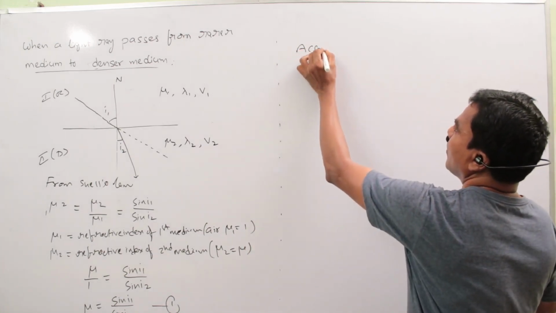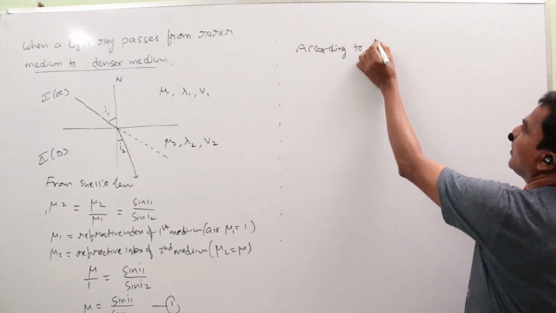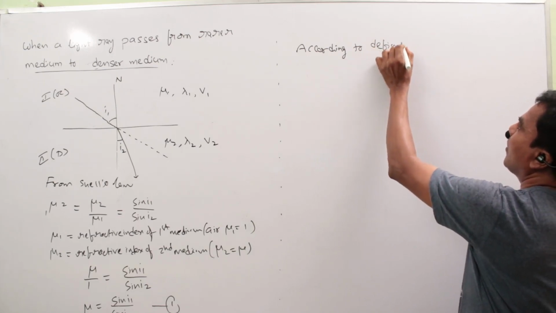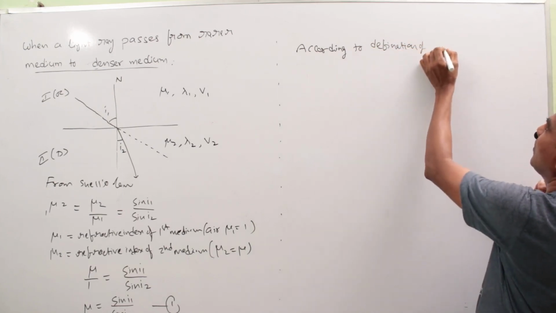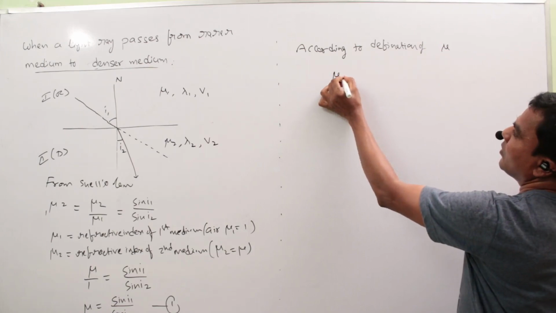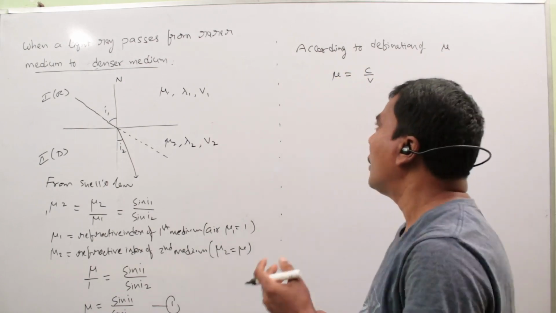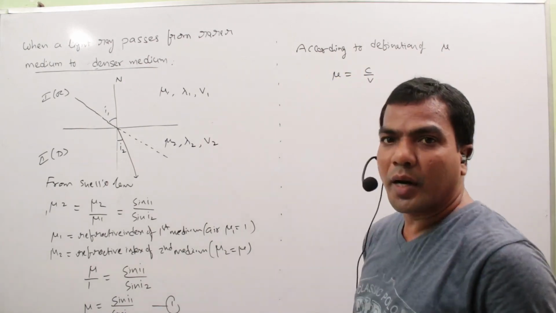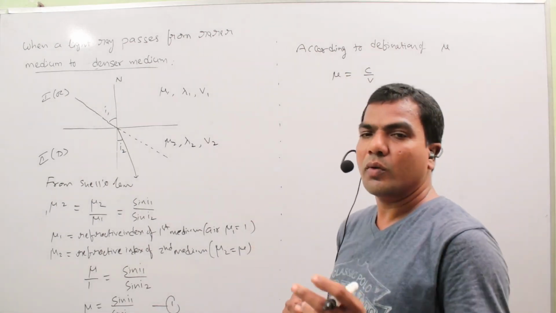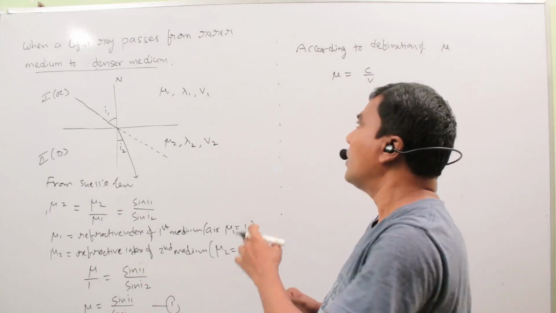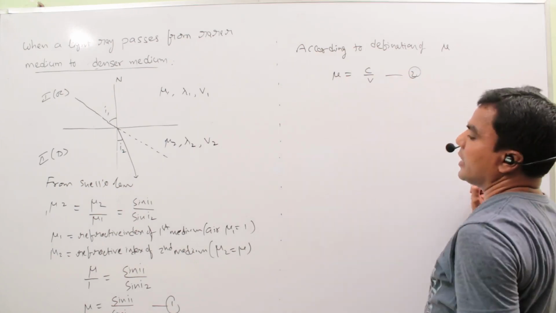According to the definition of mu, mu equals C by V. The refractive index of any medium with respect to vacuum or air is defined as the ratio of the speed of light in vacuum to the speed of light in any other medium. So mu equals C by V. This is the second equation.